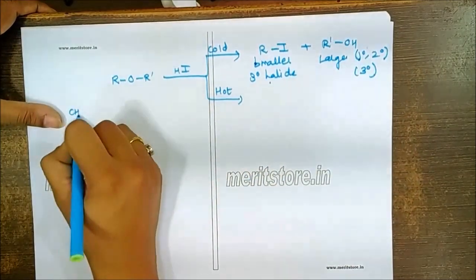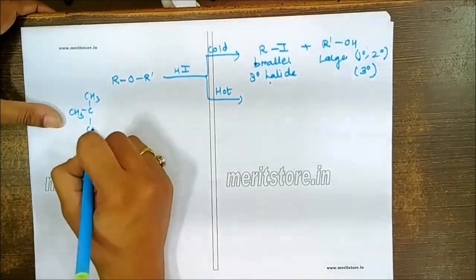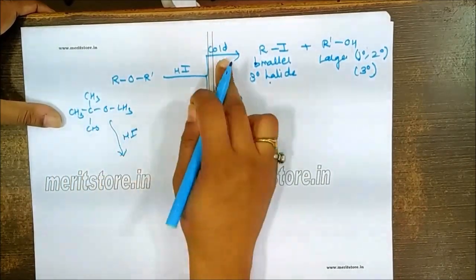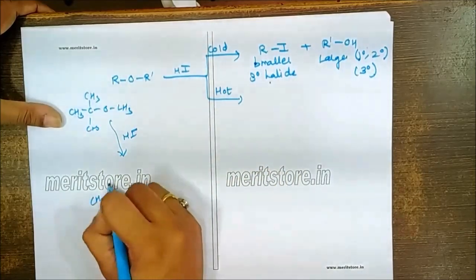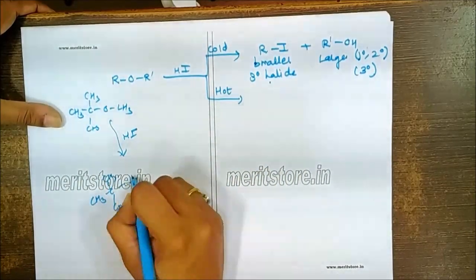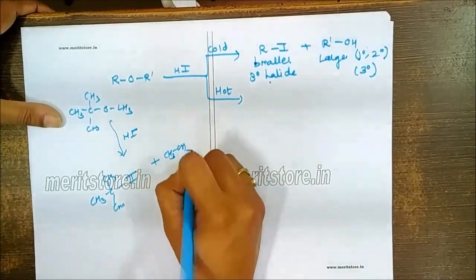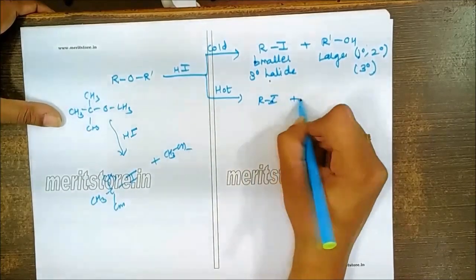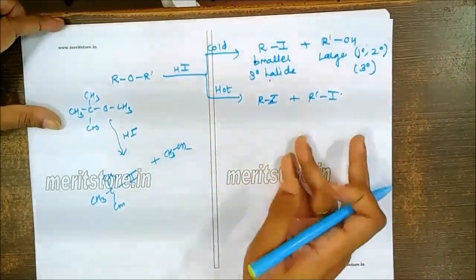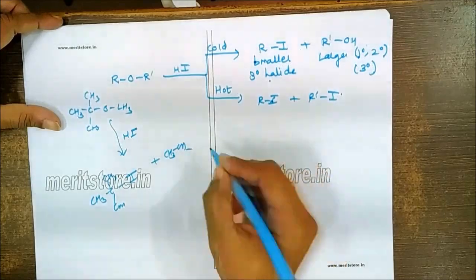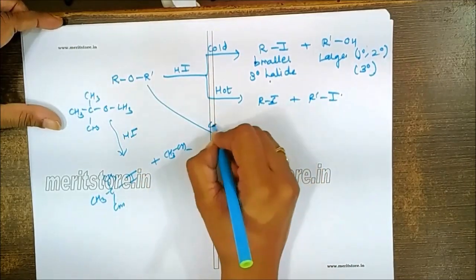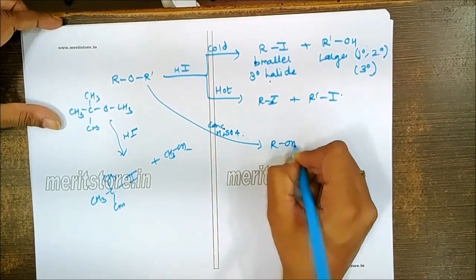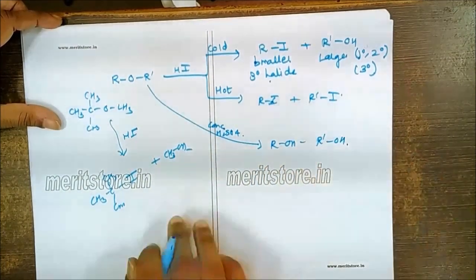For example, let's say we have CH3, O, CH3. If I allow this to react with HI under cold condition, then I'll get formation of CH3 iodide plus CH3OH. Under hot condition, both of them are going to form the alkyl halide. So there is no rule for this, as they both are forming the alkyl halides. In case of the reaction with concentrated H2SO4, both the molecules will form the corresponding alcohols.